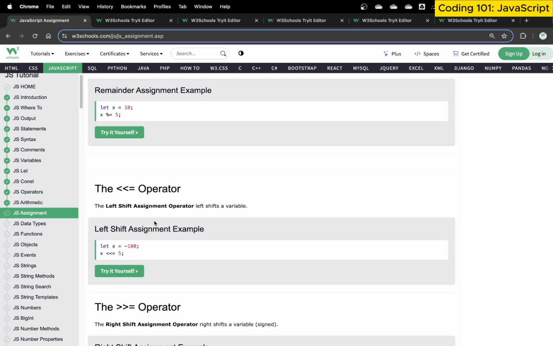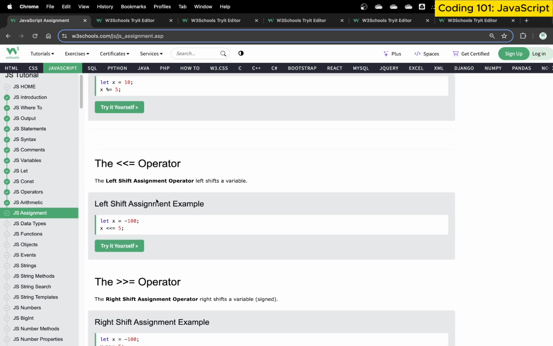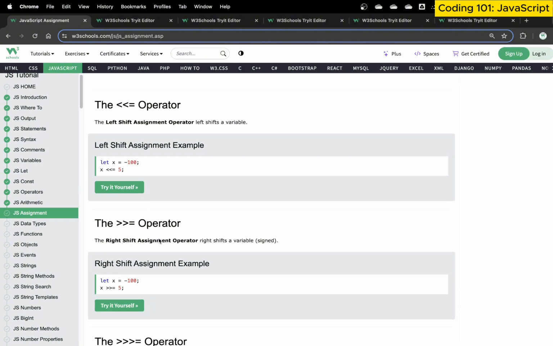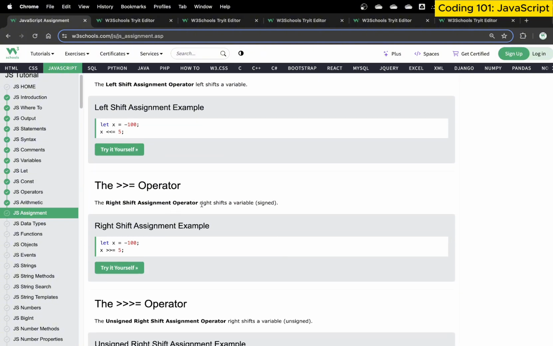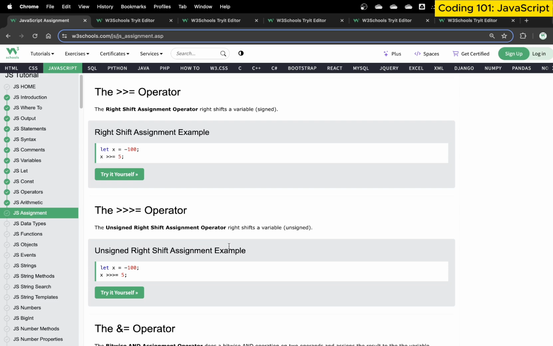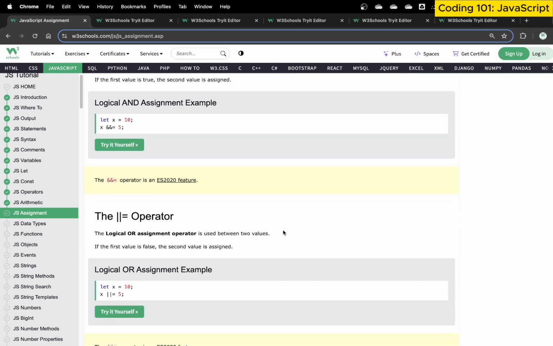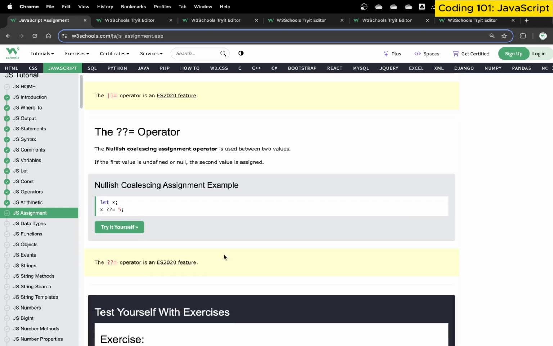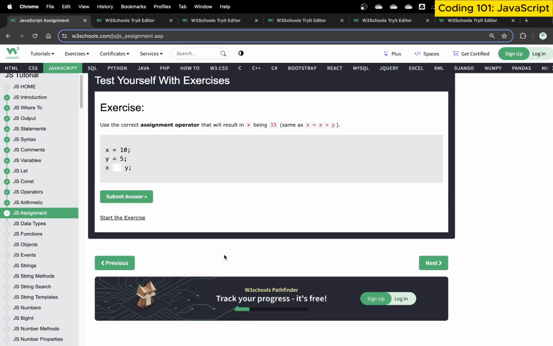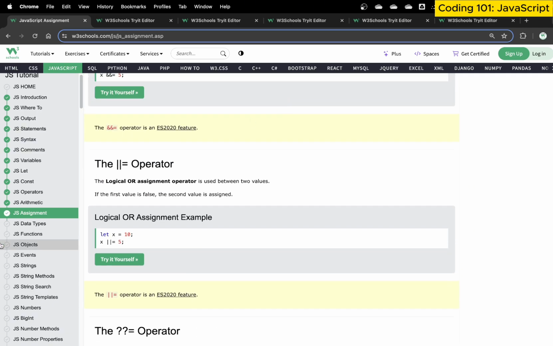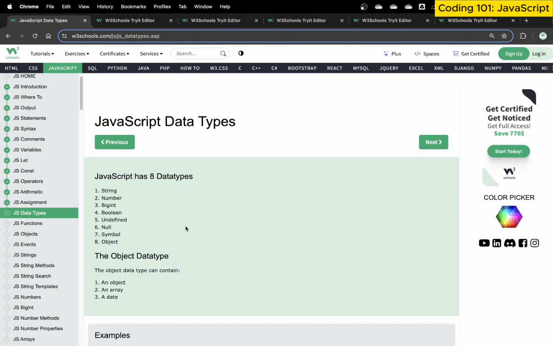Then we have what we call the left shift assignment operator, which basically uses the left shift on a variable. Then we have the right shift assignment operator, which right shifts a variable's signed value. Then there is the unsigned right shift operator. These are all the other different operators. We will explore them in more detail in later sessions, but because this is a quick one hour session, we don't need them, so let me skip this and come to the data types.